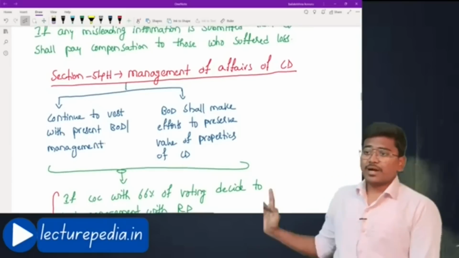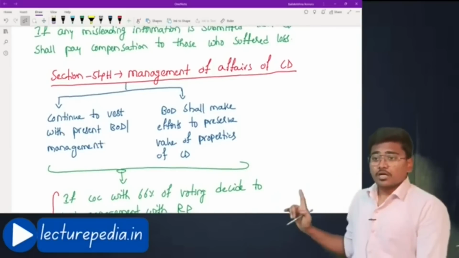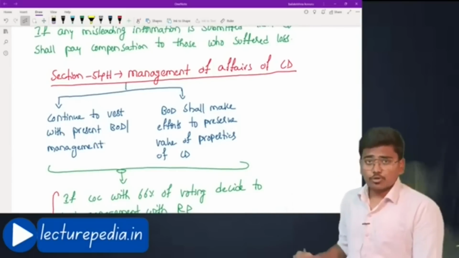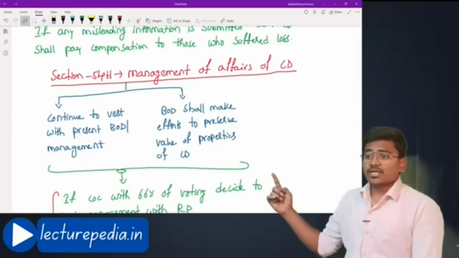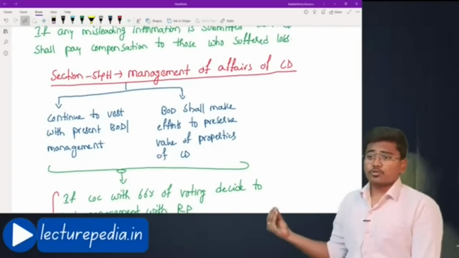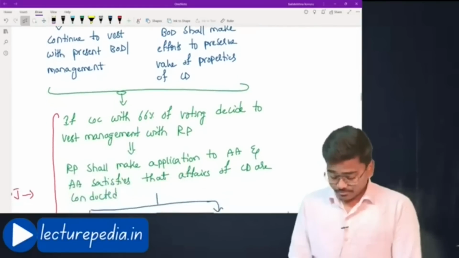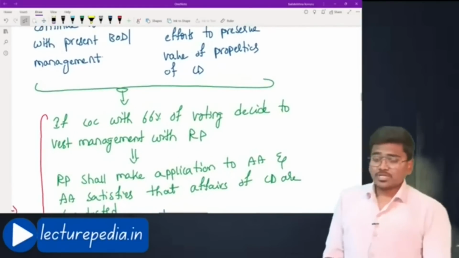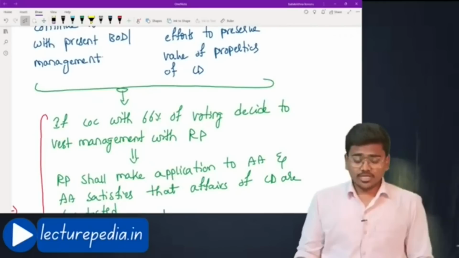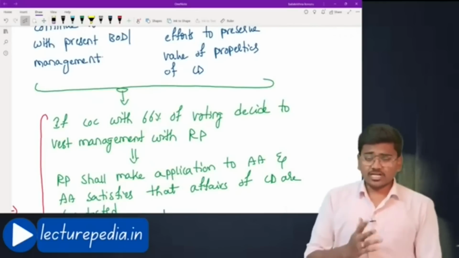Let's see. Management of affairs of corporate debtor continue to vest with the present board of directors or management. Board of directors shall make efforts to preserve value of properties of corporate debtor. Okay. Now, see, the management of the business of corporate debtor is vested with current board of directors only.